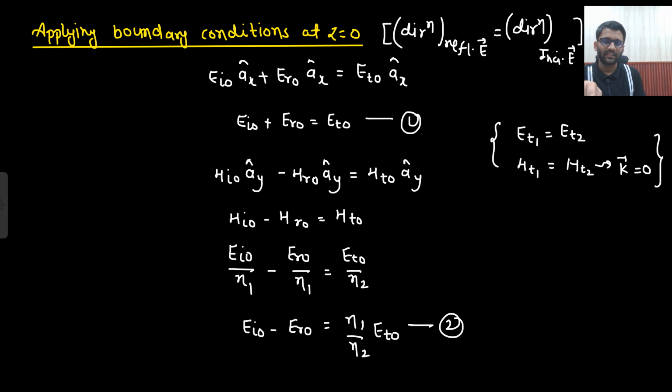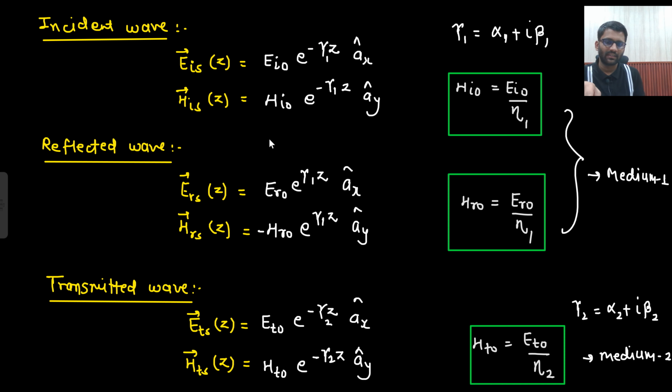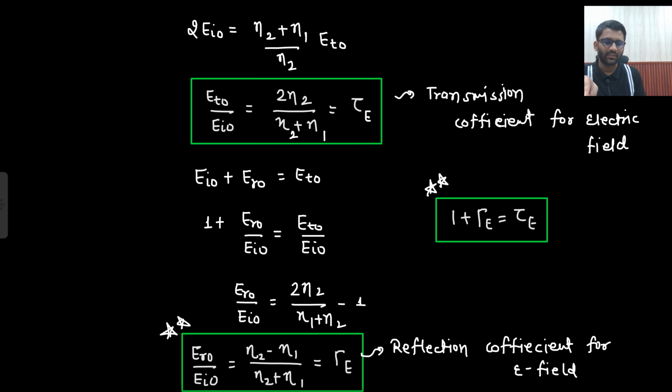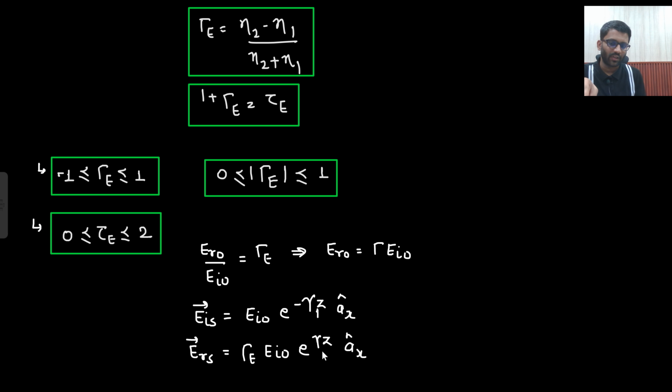Is that clear to you? This is my EIS. EIO e to the power minus gamma 1 z actually. Gamma 1 z, we are talking about medium 1, and AX cap. And this is your reflected wave. Reflected wave was ERO e to the power minus gamma 1 z AX cap. So in place of ERO, I have put gamma e EIO. Okay. So this will be the expression of reflected wave. Is that clear to you?